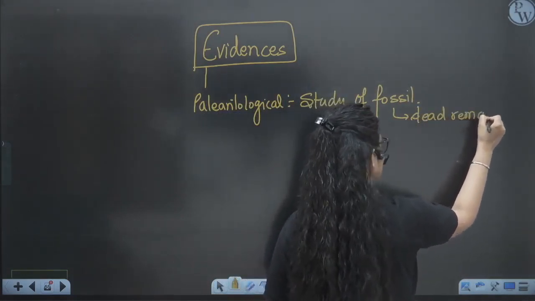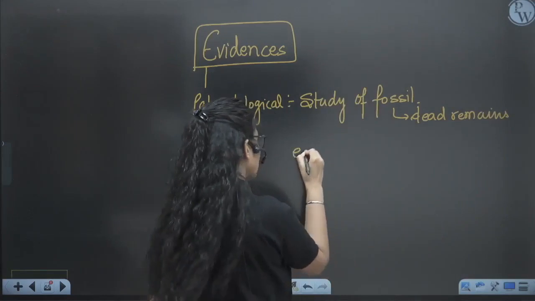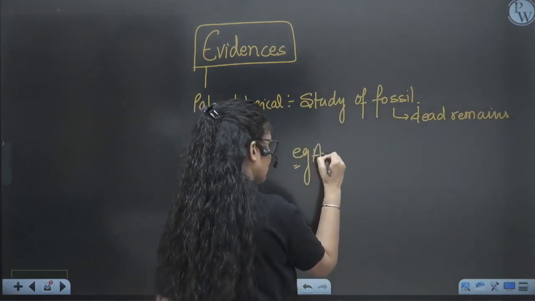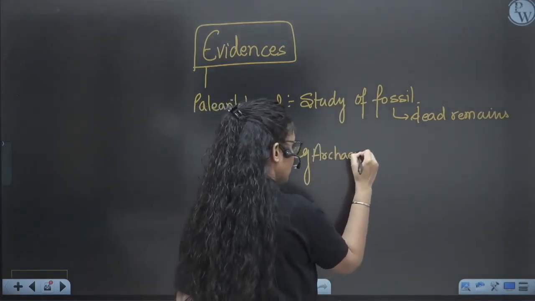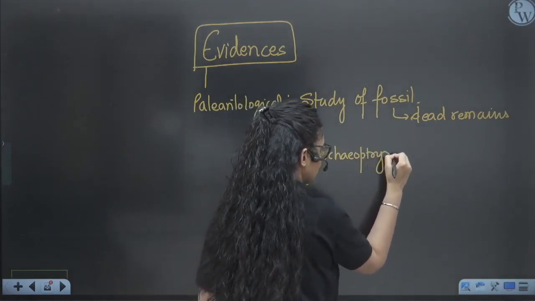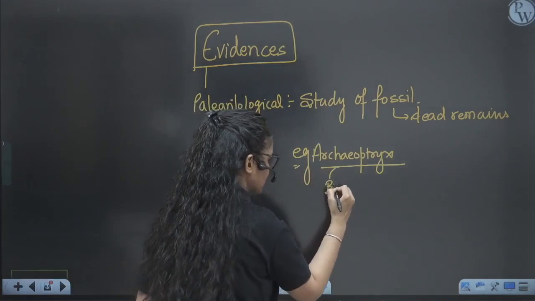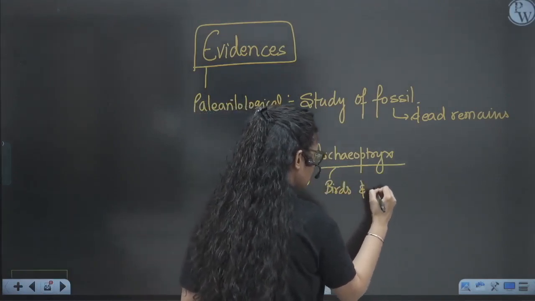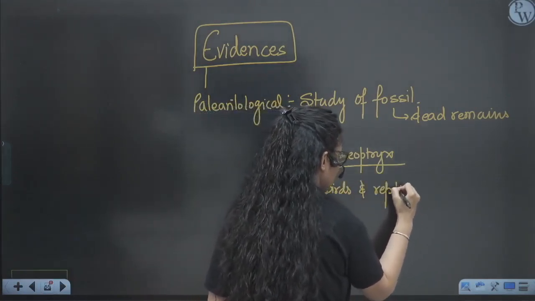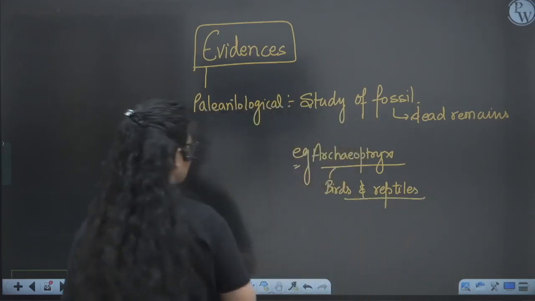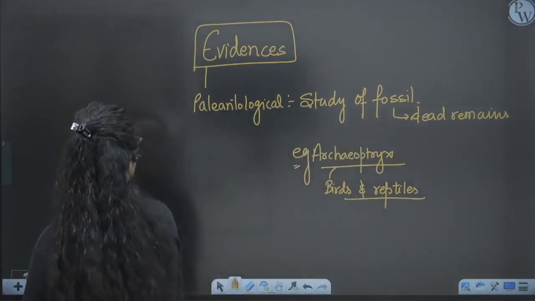So an example is Archaeopteryx. We have got the Archaeopteryx, which we call a fossil, and we came to know that it has the characters of both birds and reptiles, meaning birds originated from reptiles, right? So this is the first evidence.